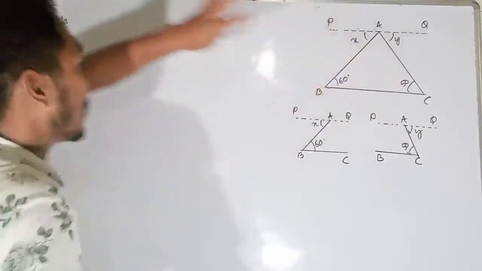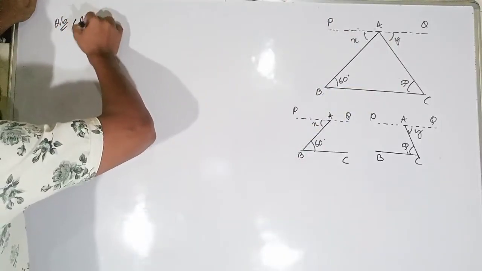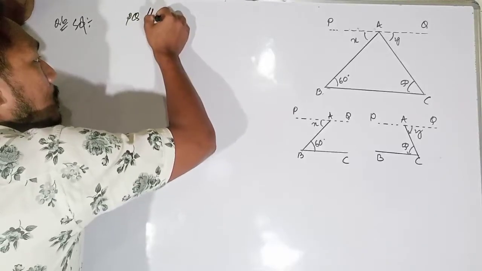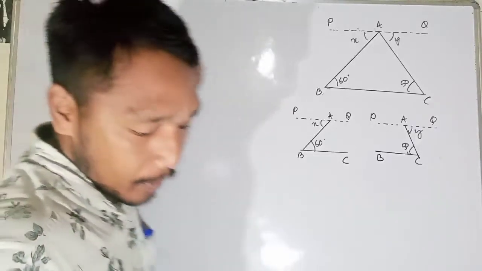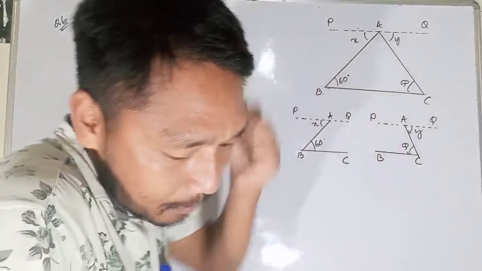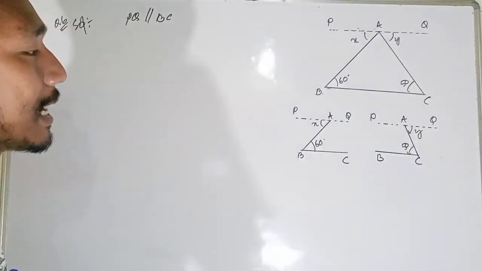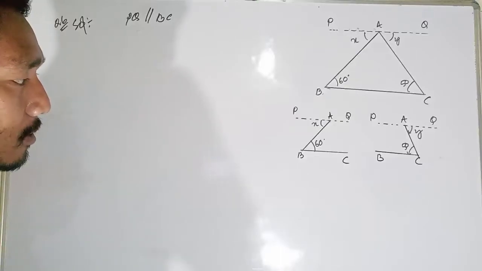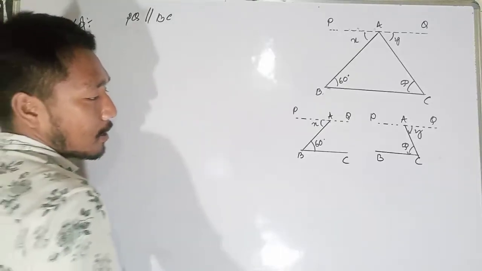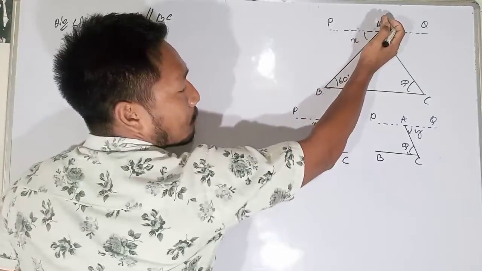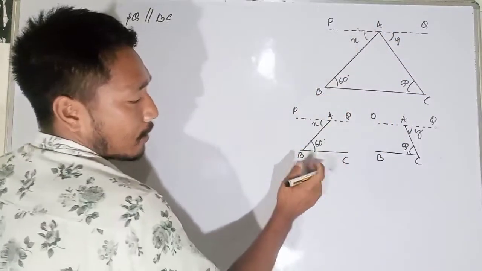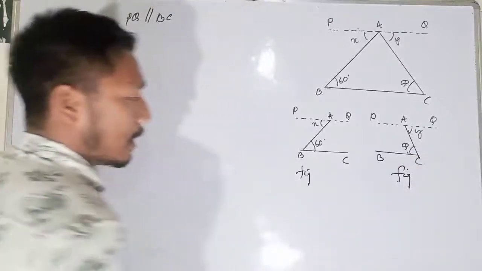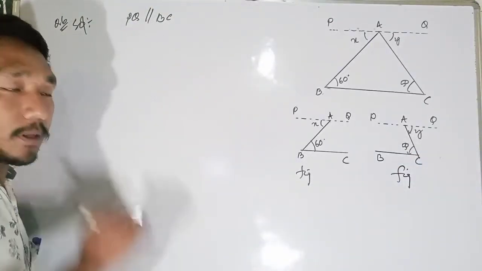They have already said that PQ is parallel to BC. Angle P is equal to 60 degrees and angle C is equal to 50 degrees of the triangle. Now you see, if I remove this one and redraw it this way, I have divided this into 2 figures. So what do you see?